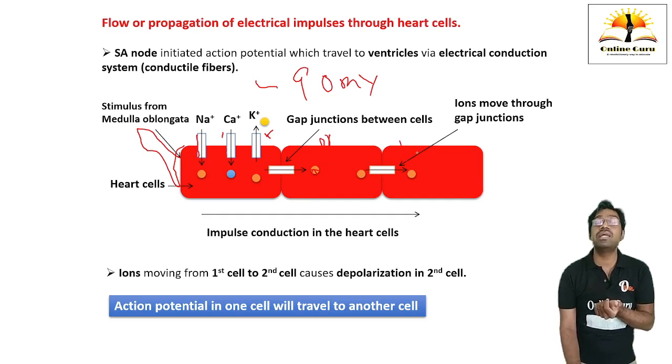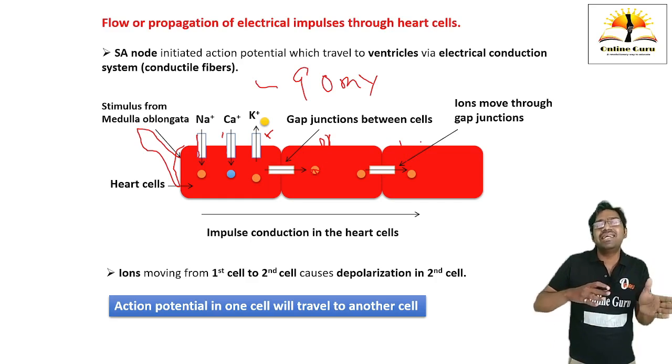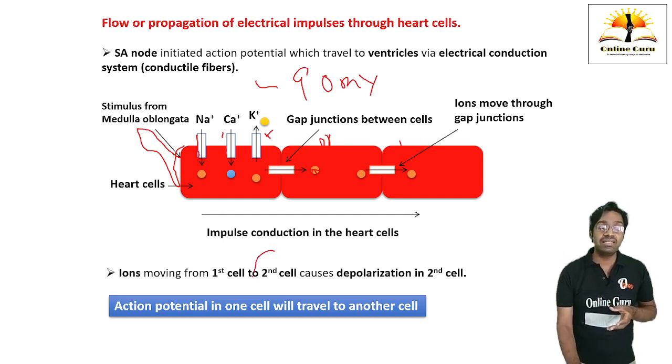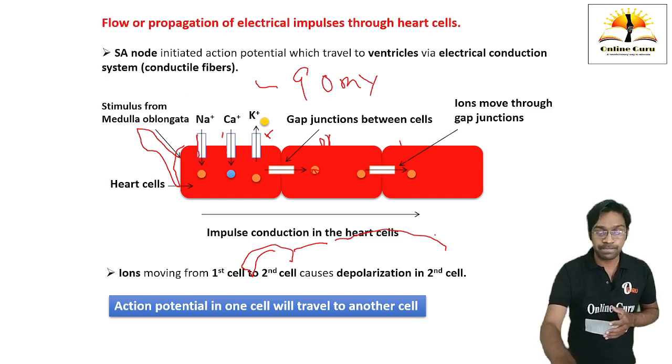Similarly, in the next cell there is a generation of action potential. In this way, from one cell to another, there is a transmission of electrical impulses through the gap junctions. Ions move from one cell to the second cell, which causes depolarization in the second cell. This is how the action potential takes place from one cell to another in the heart.